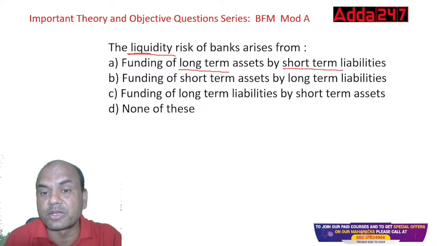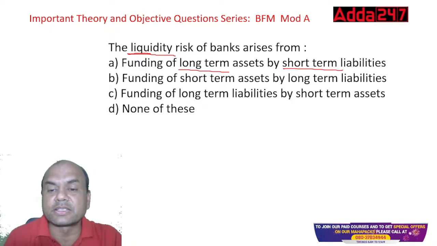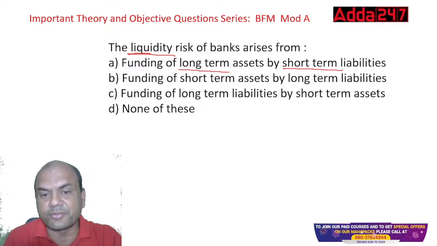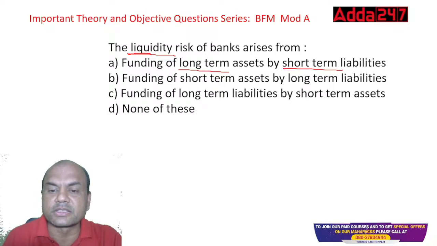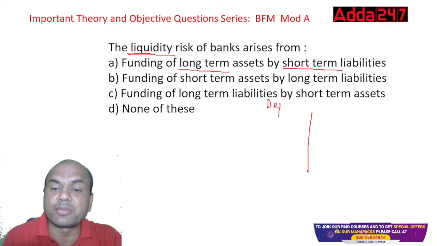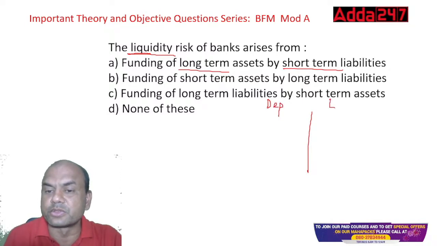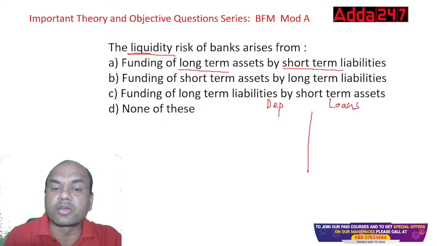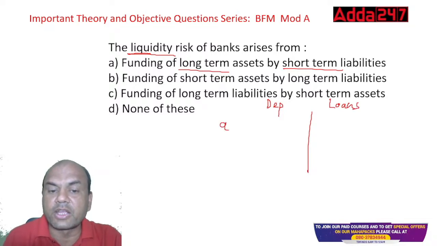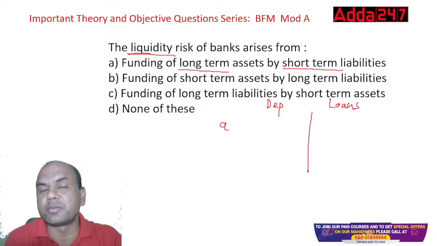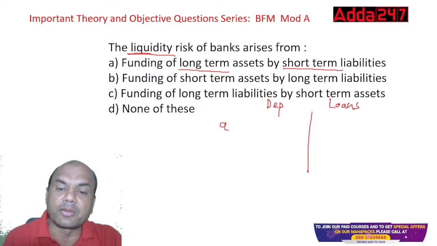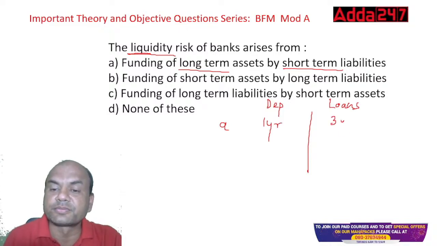What do you mean by this? Let's consider all these cases. Let's say this is deposits. Here, liabilities means deposits, assets means loans. Now, case number A, funding of long-term assets by short-term liabilities means what? I'm having a deposit of 1 year and I'm giving a loan of 3 years. Will this create a liquidity risk for me?